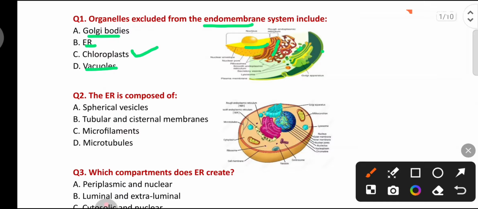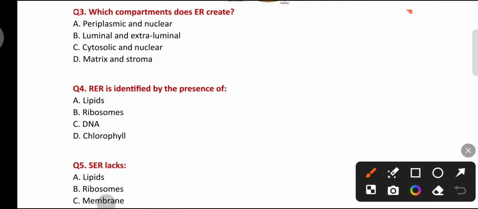The endoplasmic reticulum is composed of spherical vesicles, tubular and cisternal membranes, microfilaments, microtubules. Endoplasmic reticulum is composed of tubular and cisternal membrane. Which compartments does the endoplasmic reticulum clear?